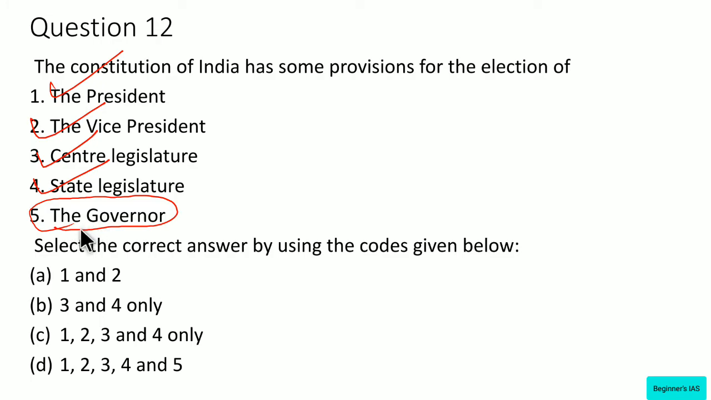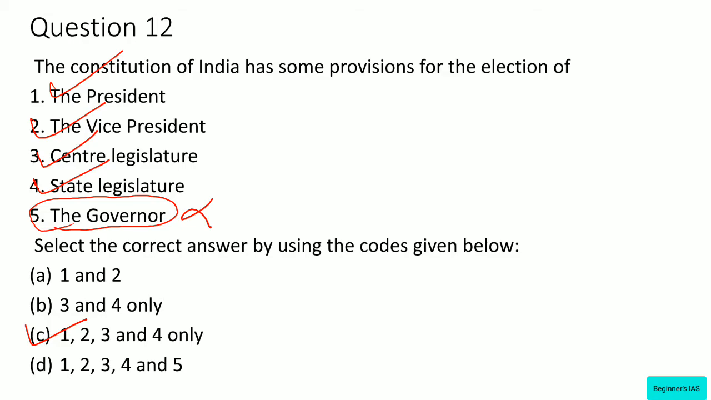See, the governor is neither directly elected by the people nor indirectly elected by a specially constituted electoral college, as in the case with the president. Also note that this governor is appointed by the president by warrant under his hand and seal. Therefore, this is wrong. The answer would be C, 1, 2, 3 and 4 only.